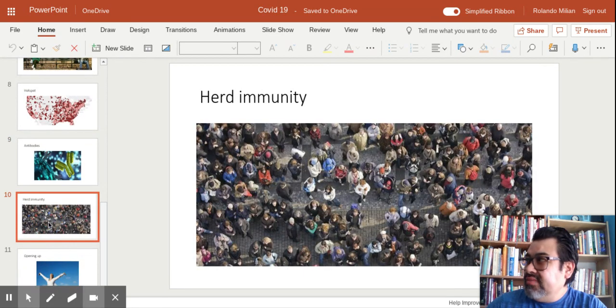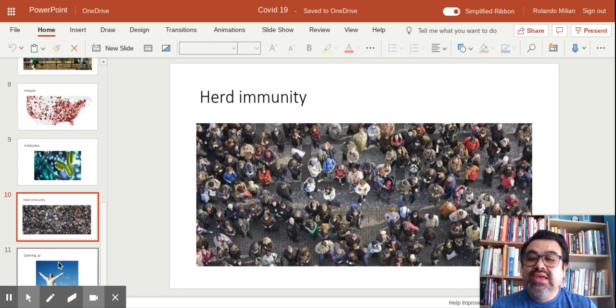Herd immunity. Herd immunity, the way that it is used, is when enough people receive a vaccine or when enough people have been infected, they will develop a herd immunity, meaning that there are so many people who will be immune and the virus will have a difficulty infecting other people. But in order to have herd immunity, it has to be millions of people that have to be infected with it.